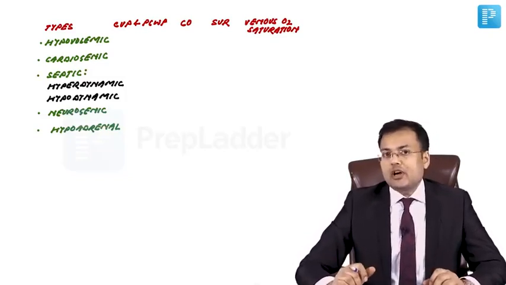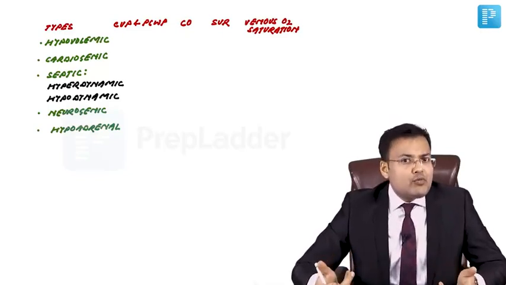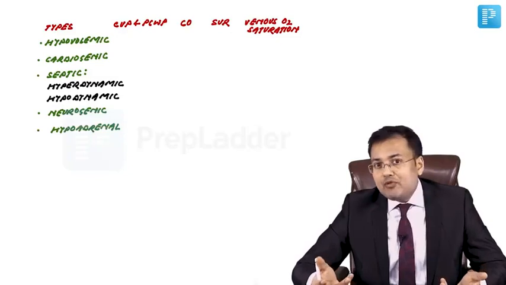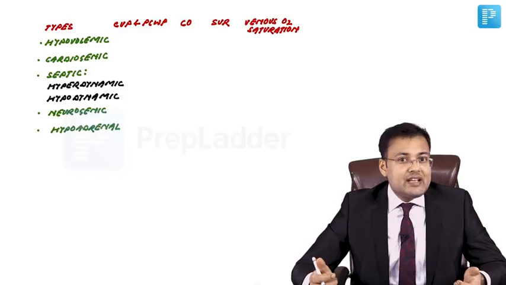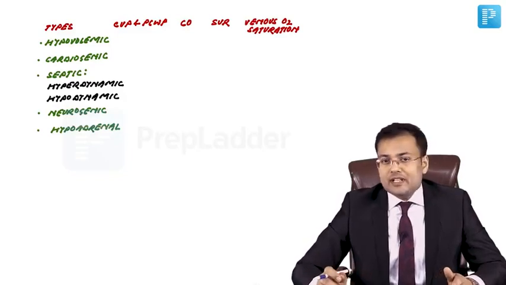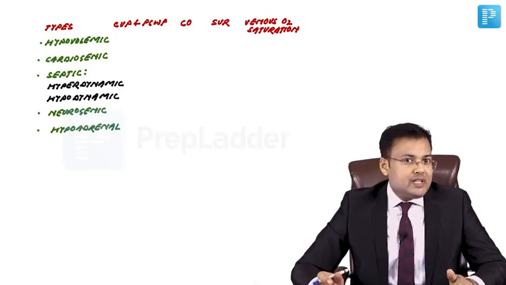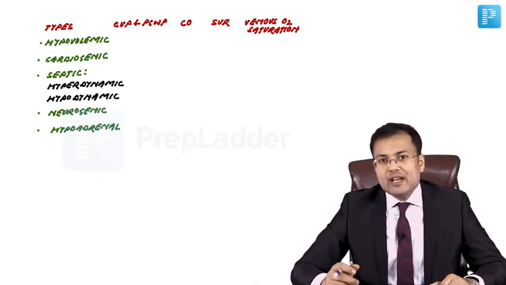Firstly, hypovolemic shock. So there is loss of blood volume, plasma volume, body sodium and water. What happens in hypovolemic shock? There is sympathetic stimulation that leads to tachycardia and vasoconstriction. So here the parameters are CVP, central venous pressure, PCWP, that is pulmonary capillary wedge pressure, CO, that is cardiac output, and SVR, systemic vascular resistance.